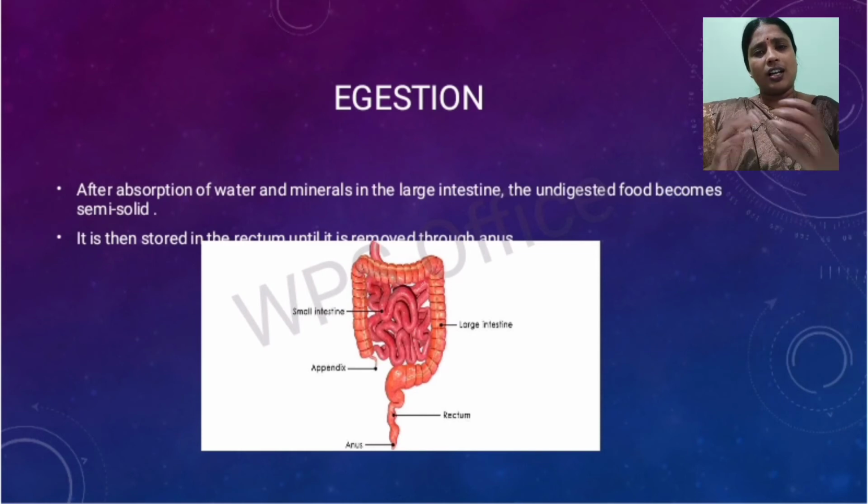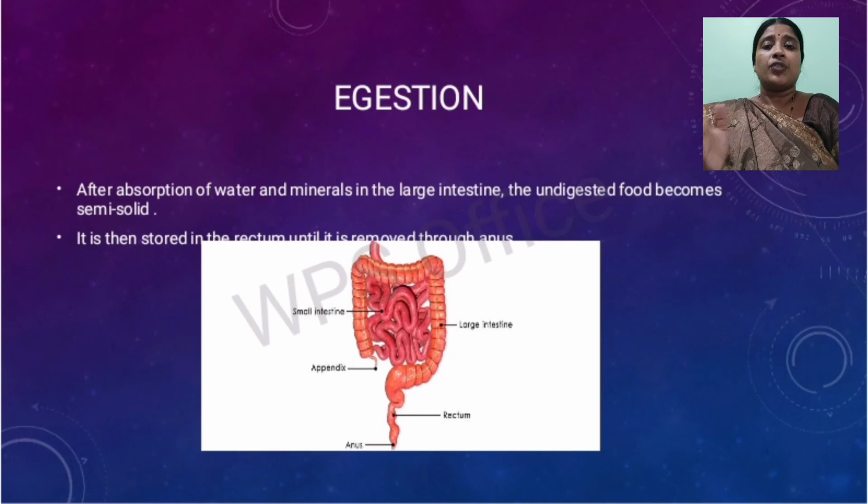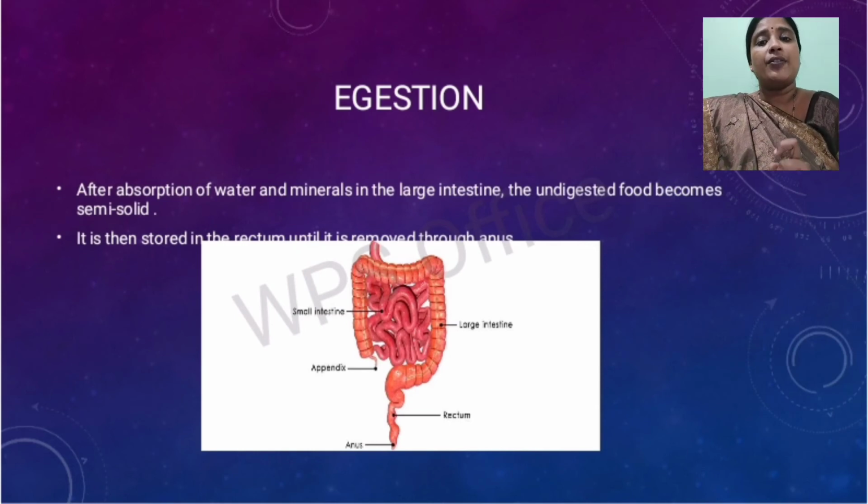Okay, so let us quickly summarize the different processes of nutrition in human beings. First process is ingestion, the process by which food is taken in. During ingestion, teeth play a major role; they help in breaking the food. Then next is digestion. The food that is broken down in the mouth with the help of teeth mixes with the saliva secreted by the salivary glands, and this saliva makes the food slippery so that it is pushed to the food pipe.